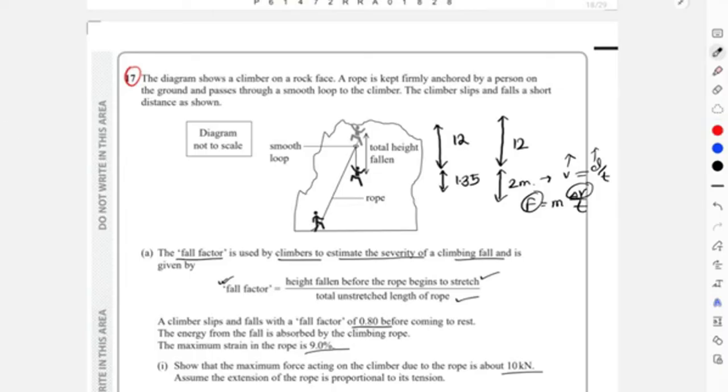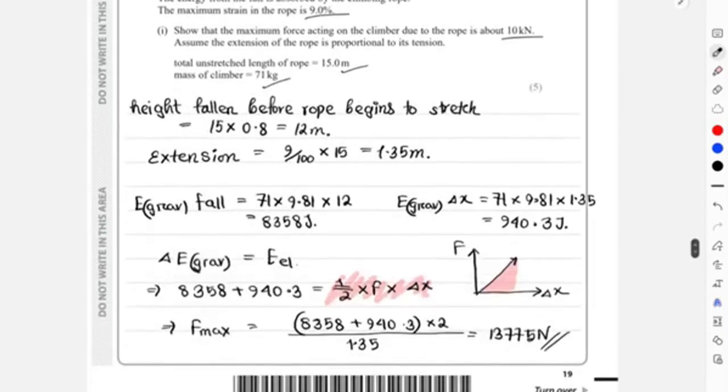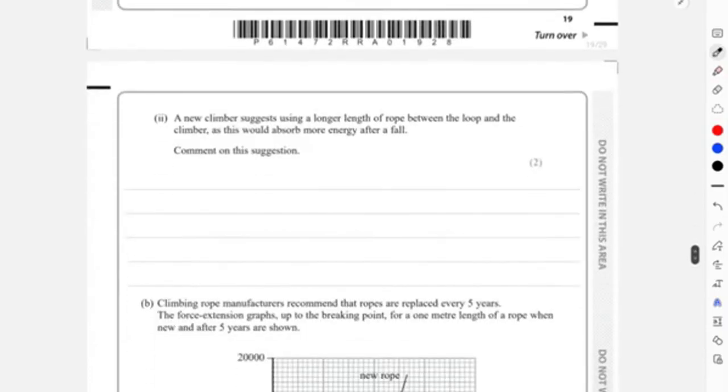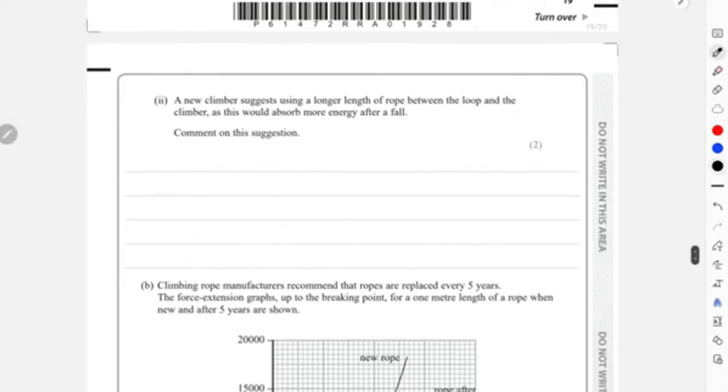As the rope is going to stretch for a greater extension, a larger force is going to be exerted on the climber. And because of this larger force, the climber will receive a greater amount of force, and obviously because of a greater amount of force, the climber would receive a larger injury, right? So it is not a great idea to use a longer length over here. So we are going to start with that.